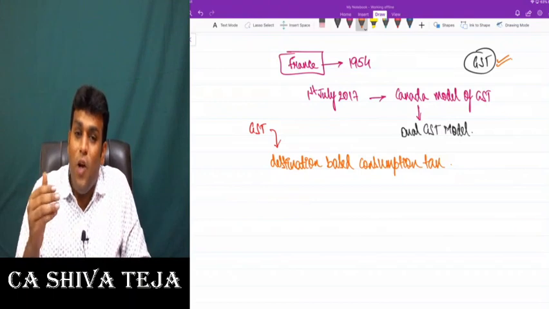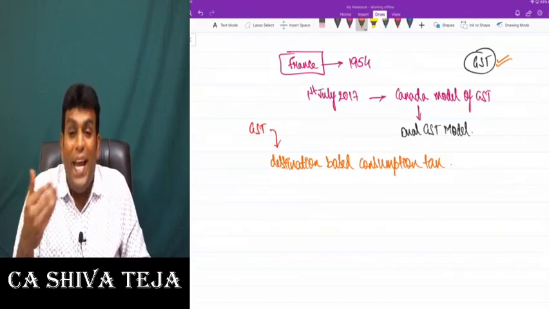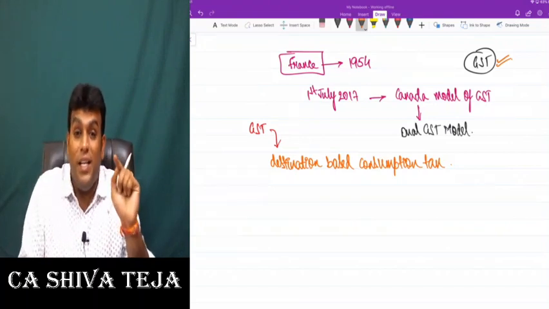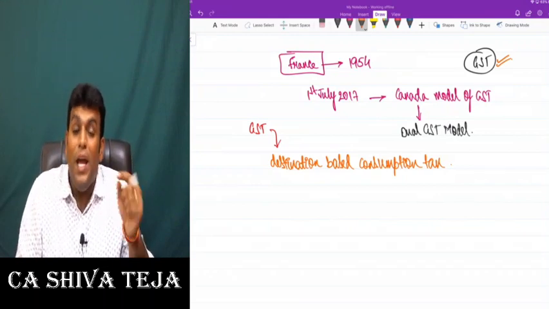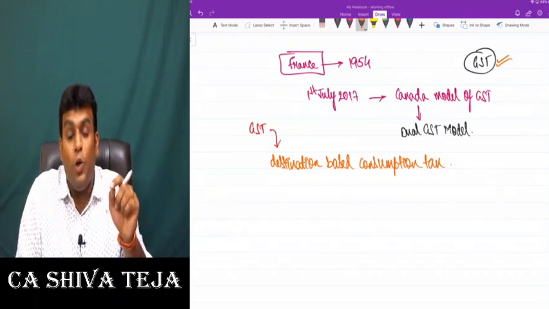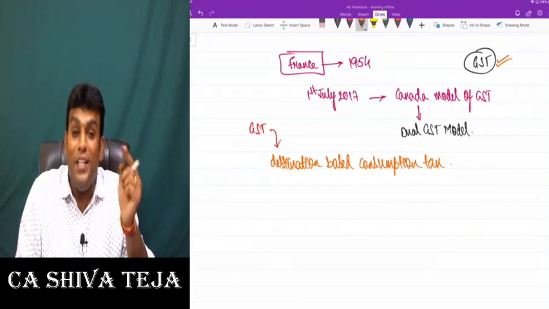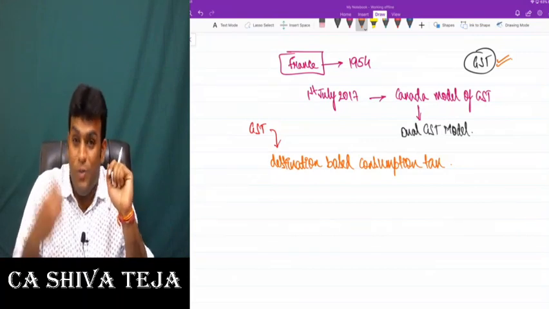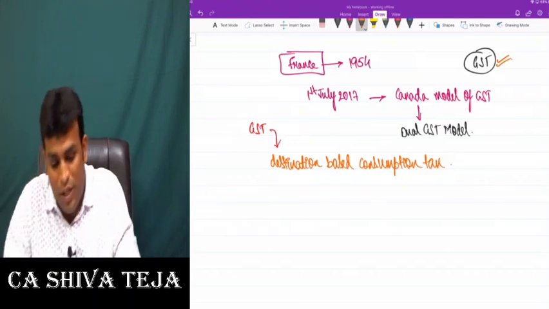And this GST compensation cess is being charged on some products like tobacco, aerated waters, and also products like motor cars. They are collecting something called GST compensation cess, and that amount is being used by the government in order to compensate the states who have lost revenue on account of introduction of GST. That is what is called GST compensation cess. Clear my difference?